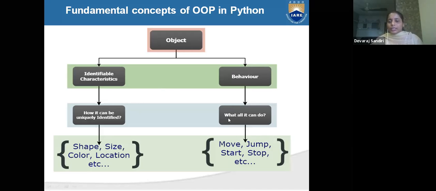Methods are what they can do, and how it can be uniquely identified. Okay, any doubt on this object? About this only, all programs you have to write, about this only object. You have to create a class, but with the object you have to write a program. An object has only two components: one is attribute and one is method.